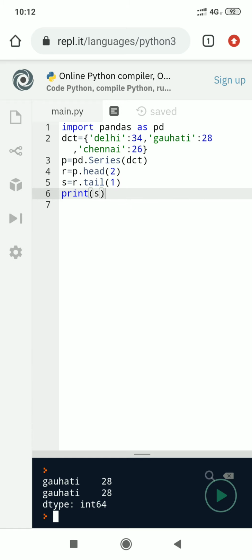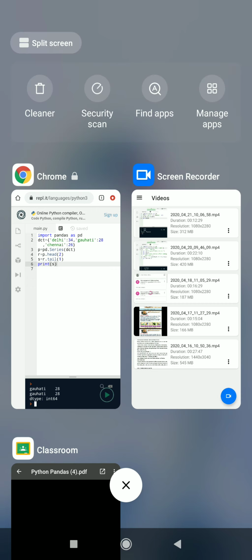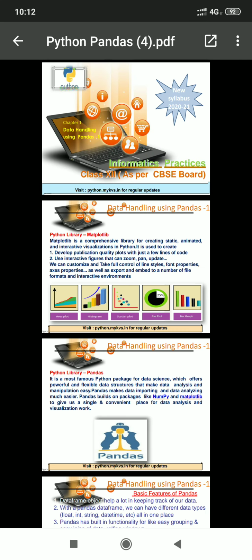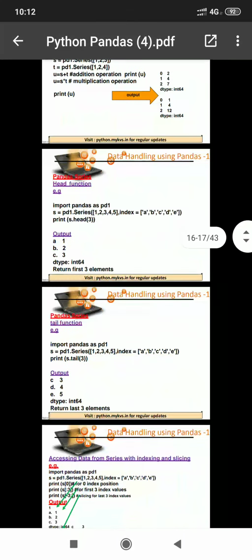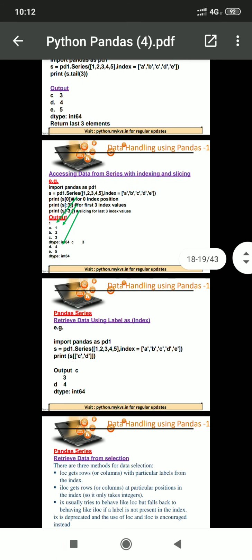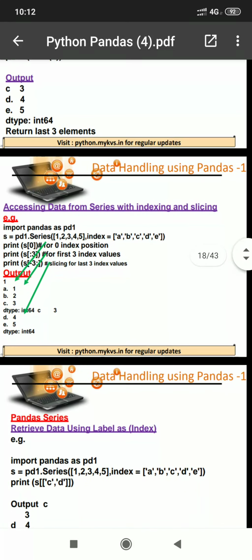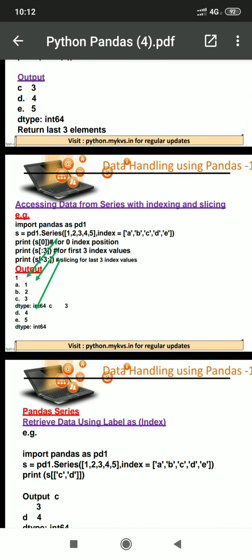Now students, we move towards our next topic. We have tried the head and tail functions here. Here head and this one is tail. Now we are trying to learn accessing data from a series with indexing and slicing. Students, you have already learned in an earlier class how to extract the middle part or a part of a list. That same concept can be applied here.